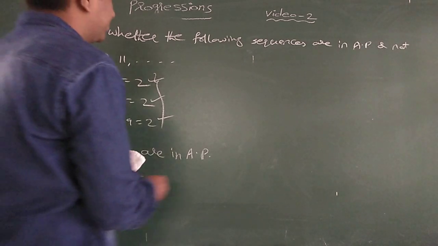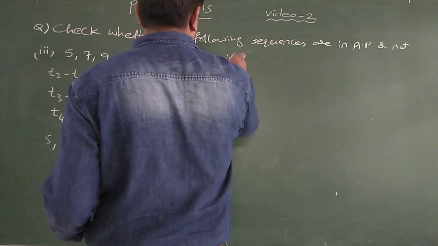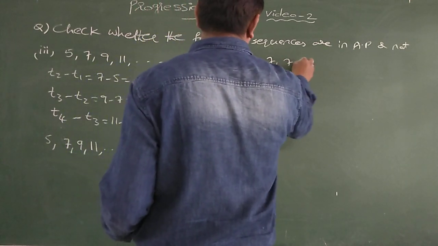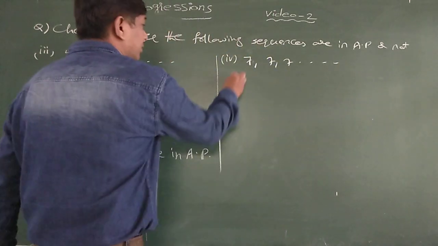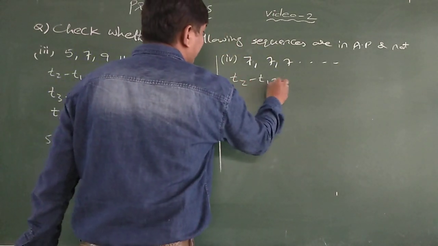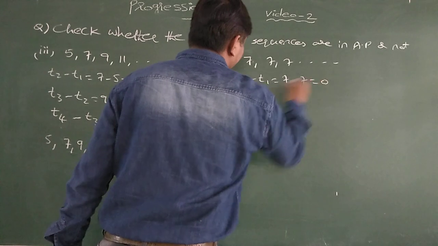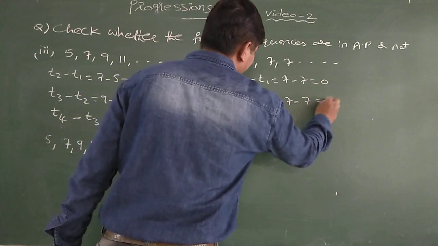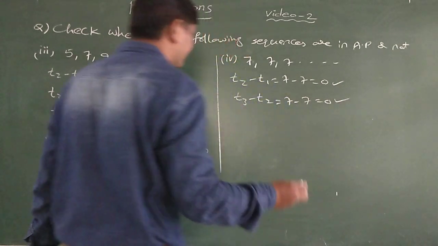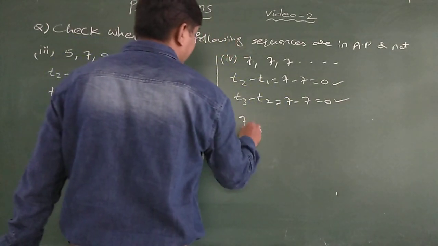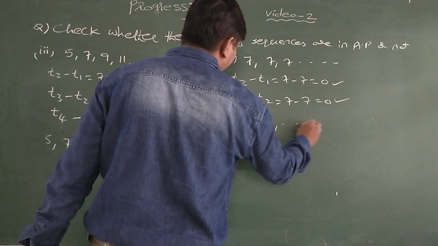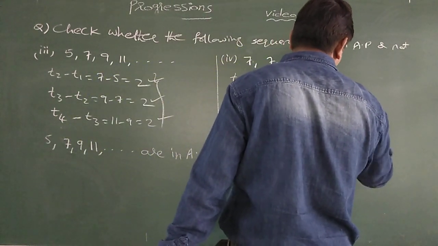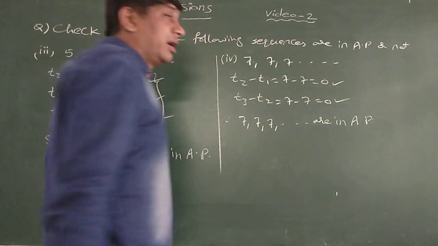The fourth example. 7, 7, 7, 7 and so on. T2 minus T1 is equal to 7 minus 7 is 0. T3 minus T2 is equal to 7 minus 7 is equal to 0. Common difference is same. Therefore, the given sequence 7, 7, 7 is in AP.